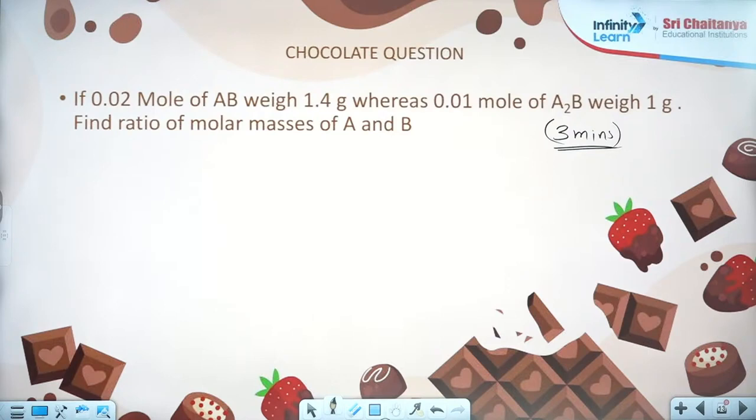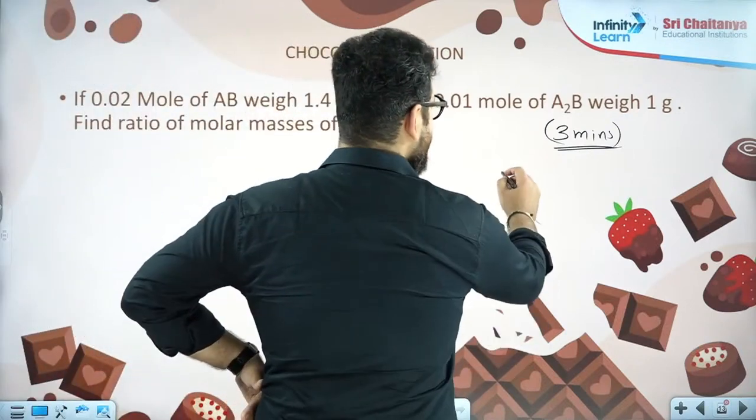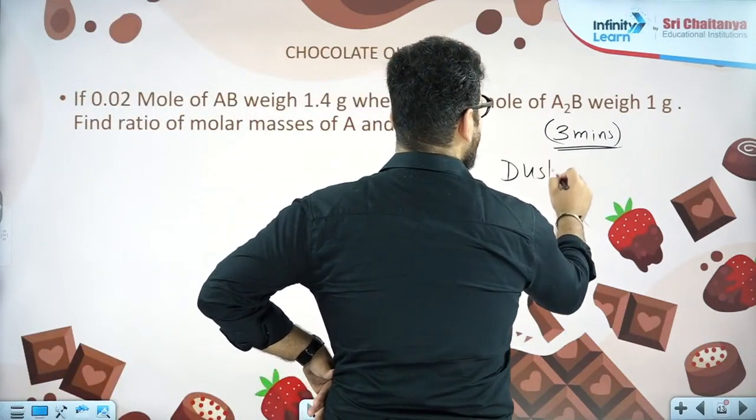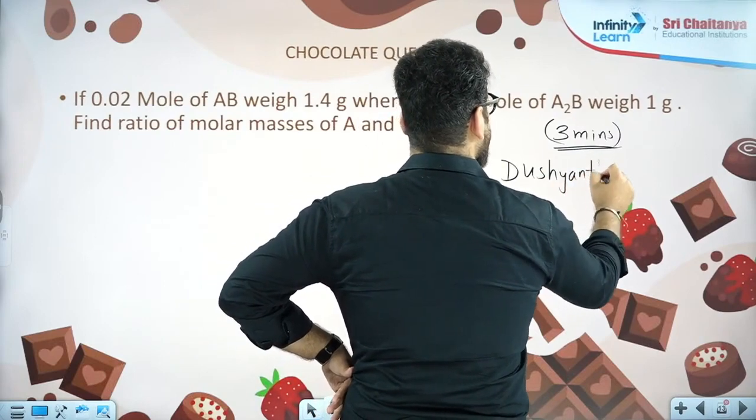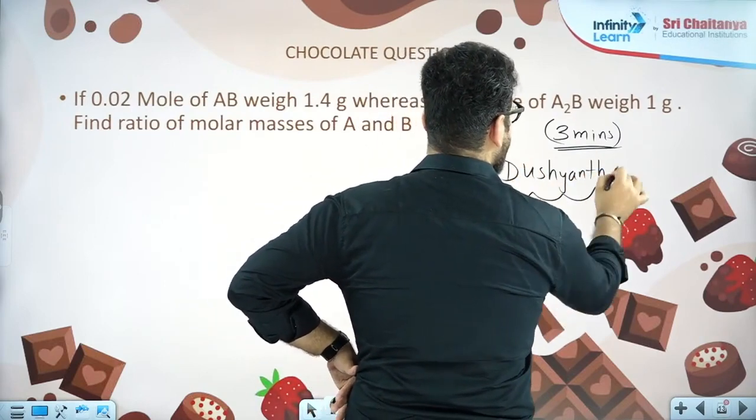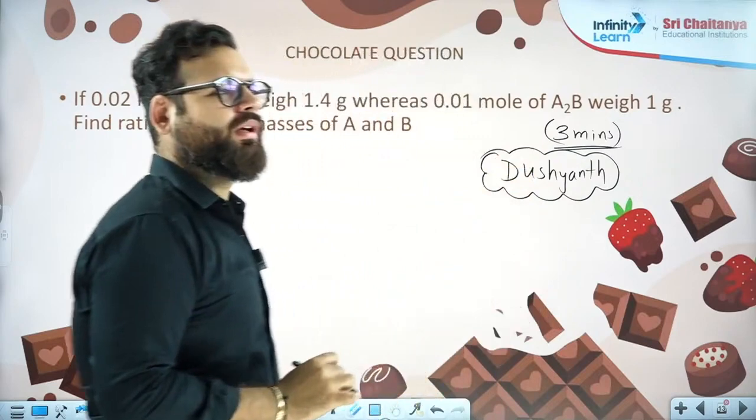A 40 rupees chocolate I'll give, Satish, but you do the answer correct. Some answers I'm getting. Whenever I see a correct answer, very good, Dushyant. Dushyant gets the chocolate. Very good, Dushyant. Where are you from, Dushyant?